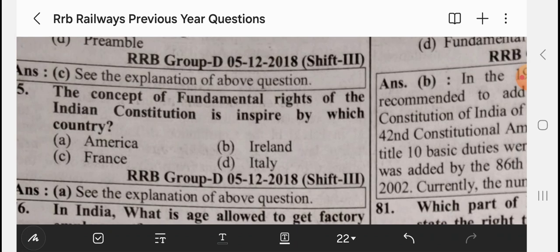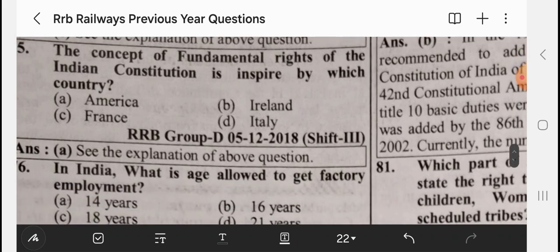It's America. From France, we have taken republic and ideals of liberty, freedom, fraternity, equality. From Ireland, we have taken the DPSP and nomination of nominated members of Rajya Sabha.